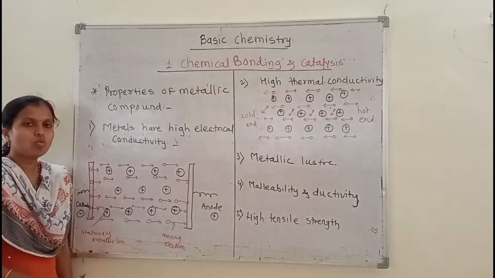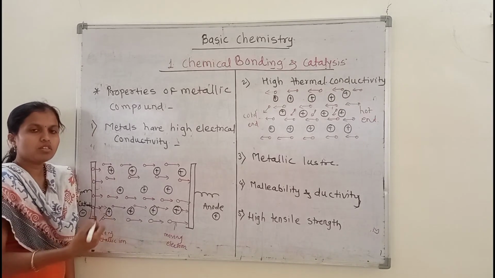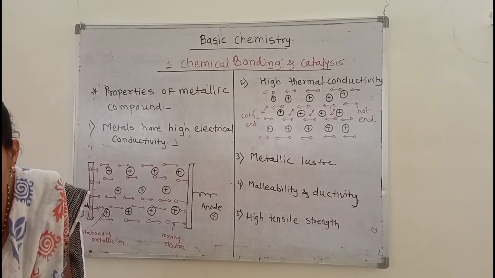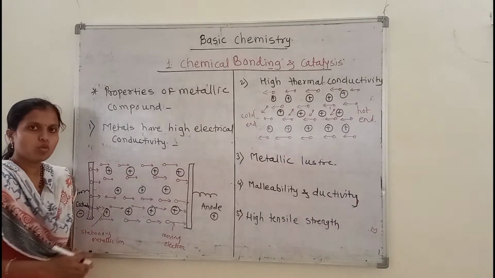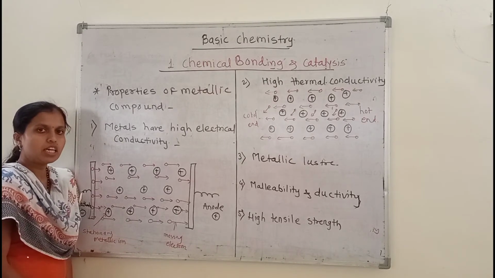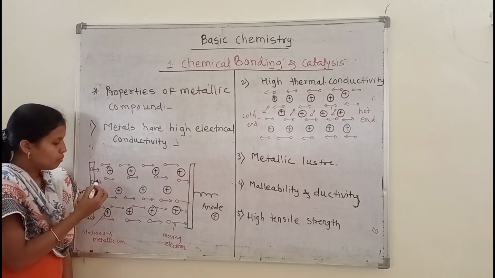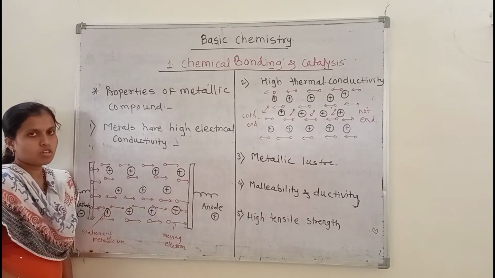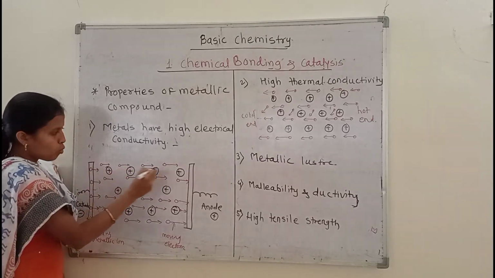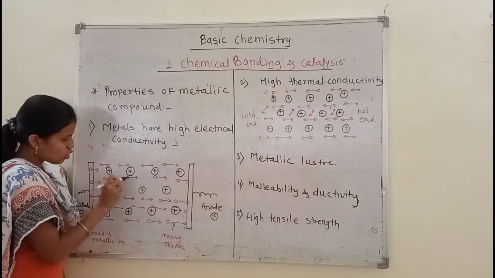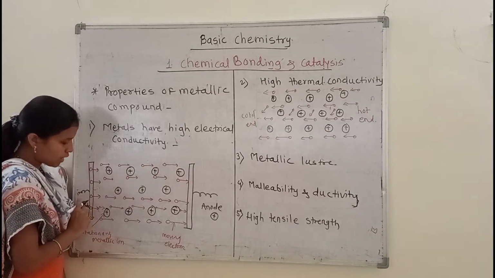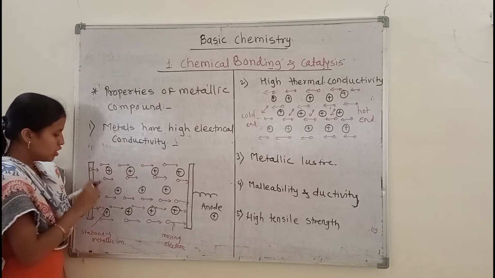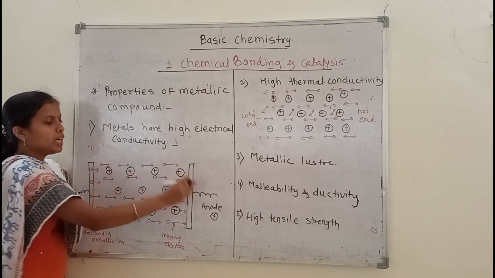Okay, so when we place this metal in an electric field, the free electrons can move from the negative end to the positive end. In between the positively charged ions, the electrons can move in that direction, from the negative end to the positive end. That means in an electric field, the electrons can move from one end to the other end.